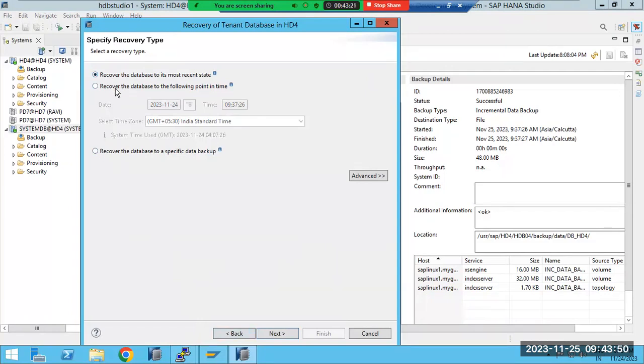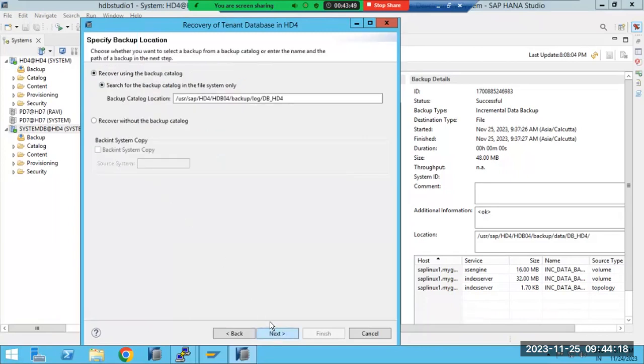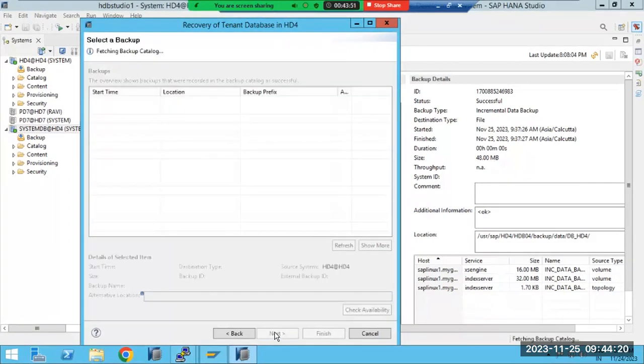When the situation comes, some people may ask you to use the most recent state, or up to what time your database is consistent, because sometimes the database will be offline or inconsistent. That time we can use this option. Sometimes people may ask you to go up to 9:47, then we can go for 8:37, something like that. Then we can use this one, the specific data backup.